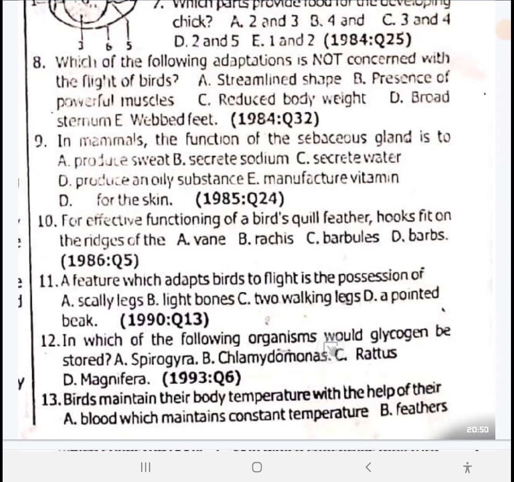In animals, glucose is stored in the form of glycogen, while in plants, glucose is stored in the form of starch.